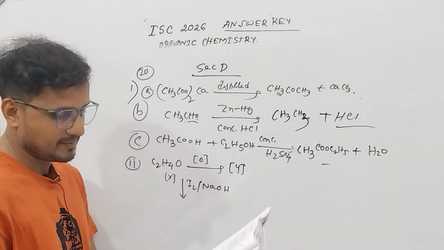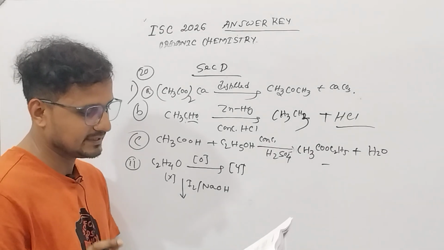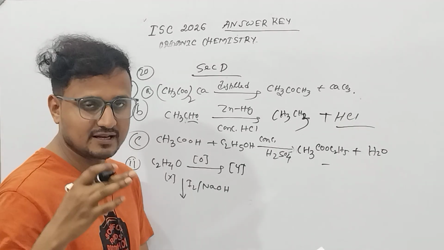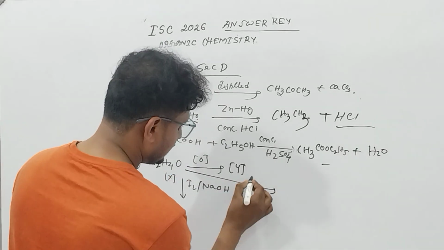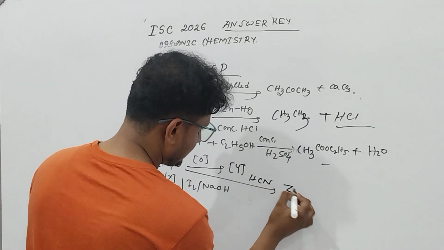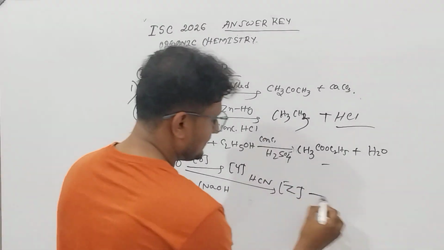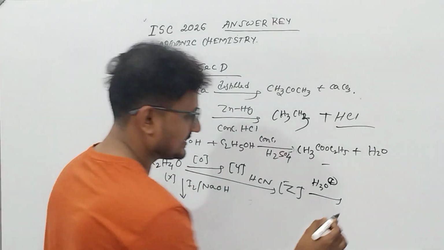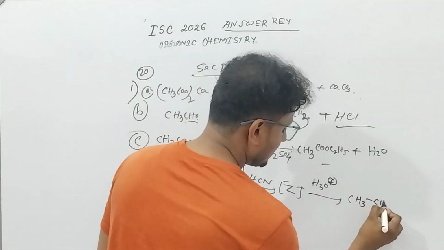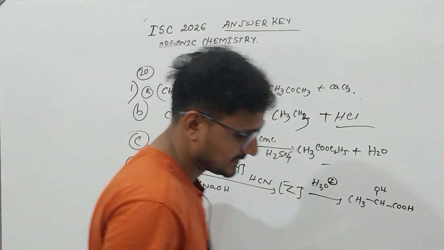On treatment with HCN, compound X forms a product Z, and on hydrolysis it gives 2-hydroxypropanoic acid. This is Z.